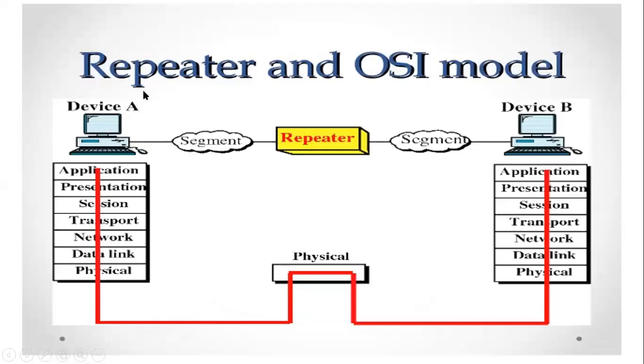And see here, the repeater in the OSI model. Earlier I said that a repeater will work only in the physical layer. See here, from device A to B we need to go, but it will work only in the physical layer. These diagrams will explain how it is going to be.